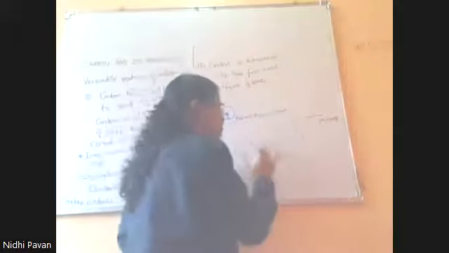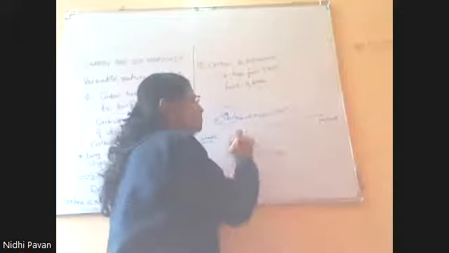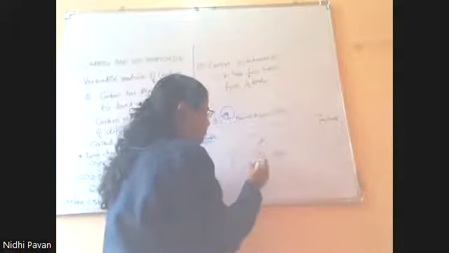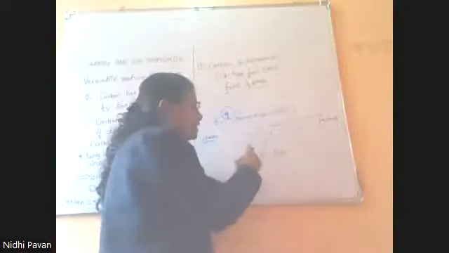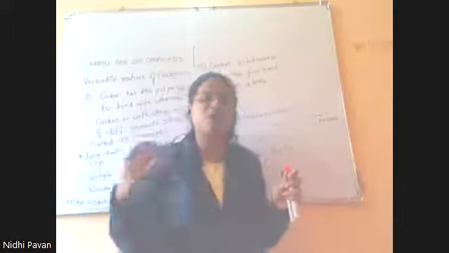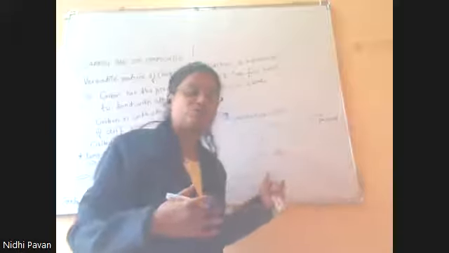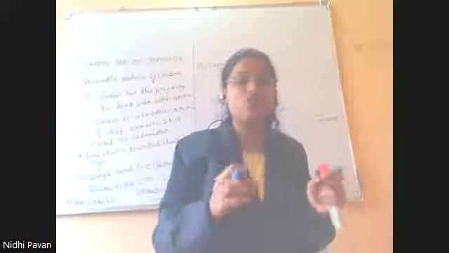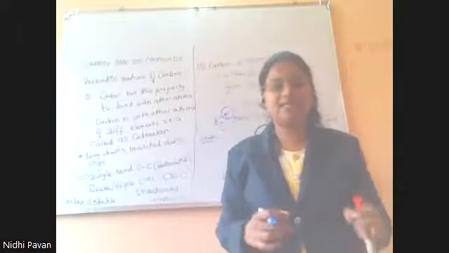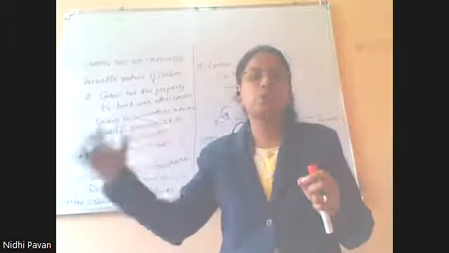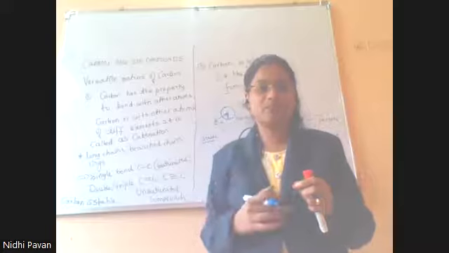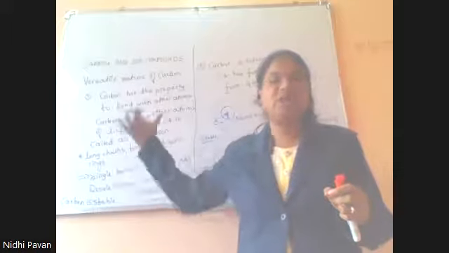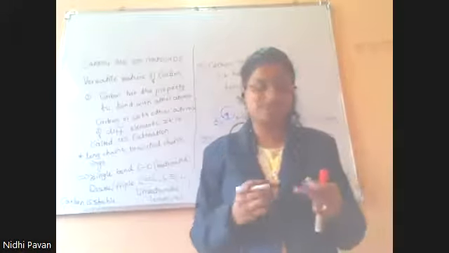When you see the atomic sizes of silicon and germanium, they have considerably larger size. Larger size means lesser attraction between the nucleus and the electrons. Lesser attraction means electrons will be lost very easily. So the compounds formed by these will not be stable like that of carbon. Due to its smaller size and its tetravalency, carbon can form crores of compounds. These are the two main versatile properties which make carbon special.